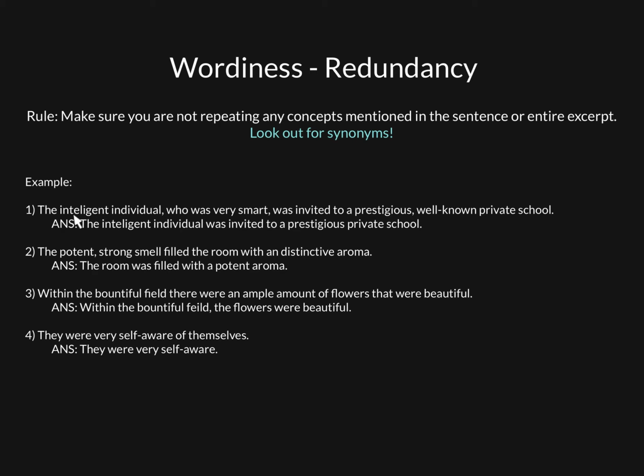So we have, the intelligent individual who was very smart was invited to a prestigious, well-known private school. So here, intelligent individual means that this individual is very smart. So considering that, we can cross out who was very smart from the sentence because that's already mentioned with intelligent. As well as prestigious and well-known mean the same thing. So we can cross off well-known. Now we can limit this sentence down to the intelligent individual was invited to a prestigious private school. And that would be the better version of this sentence.